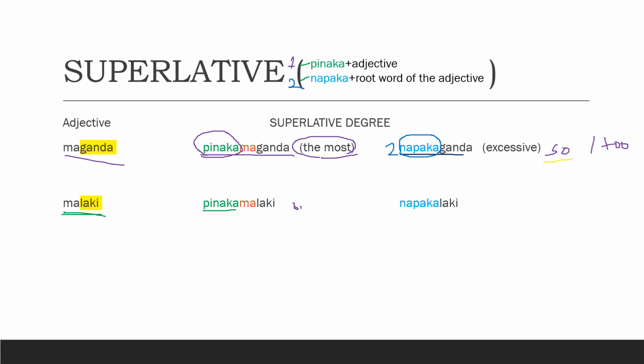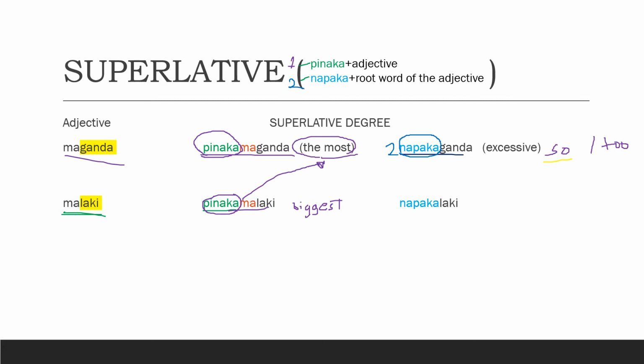So, again, pinaka is the most. Its equivalent in English is the most.